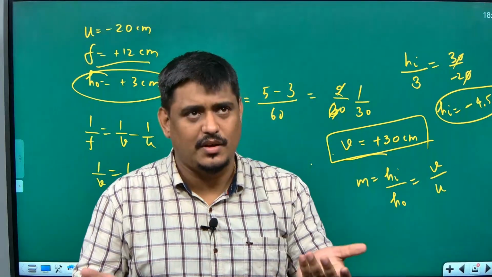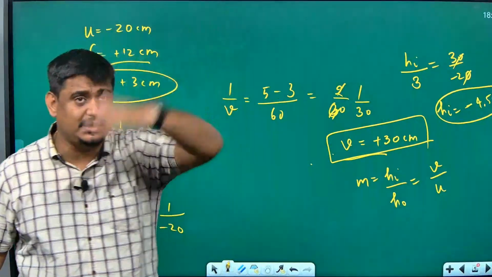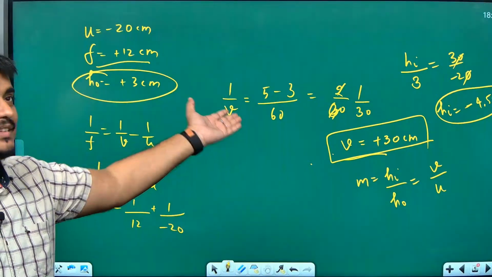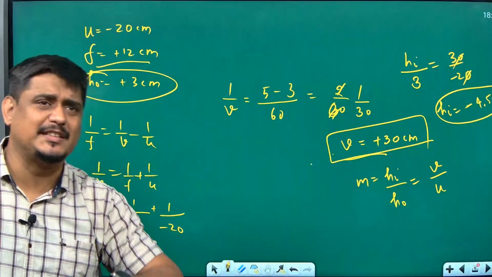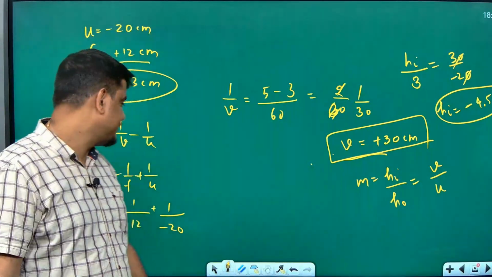More than 3. Obviously, it is enlarged. Minus is just indicating that it is below the principal axis. Don't confuse in that. Don't say, sir, minus 4.5 is less than 3. Minus just indicates that the image has a position below the principal axis. Are you getting my point? Yes, sir. Okay.